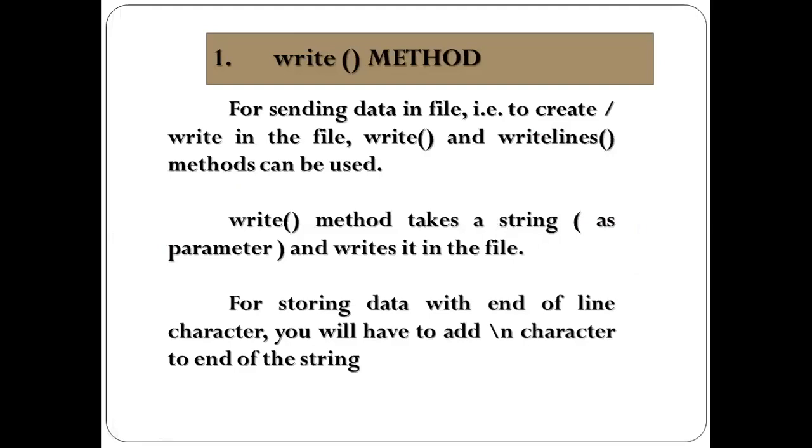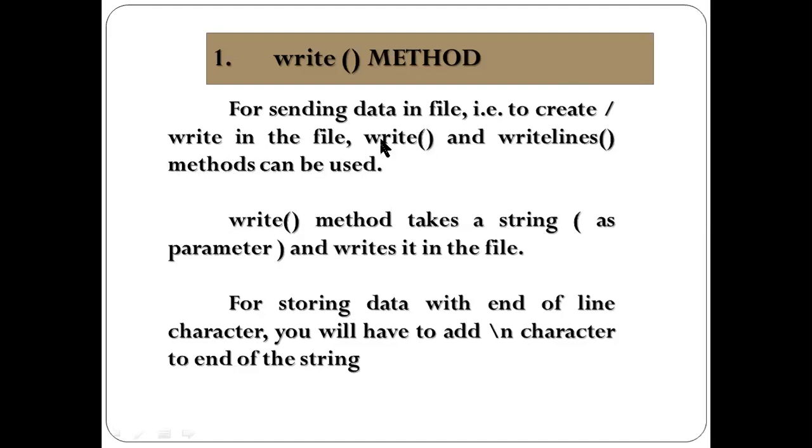So here the write method for sending data to a file to create. First it creates the file with whatever file name you have given. You have to mention W for write. With the write and writelines methods, both you can use.